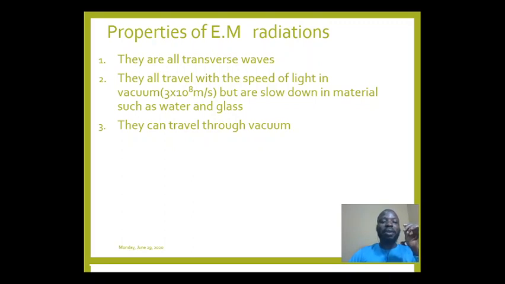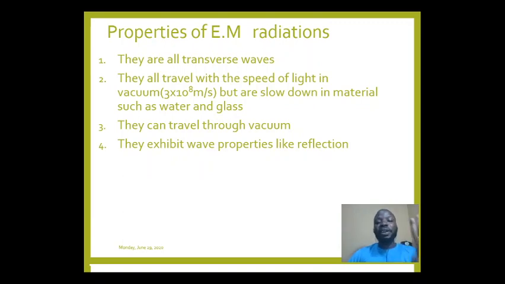I think I mentioned that one already. They do not require a material medium to travel. They can travel in a vacuum. The next property is that they can undergo all the properties of wave, ranging from reflection, refraction, diffraction, interference, and polarization. All electromagnetic waves can be polarized. That's another very important fact.